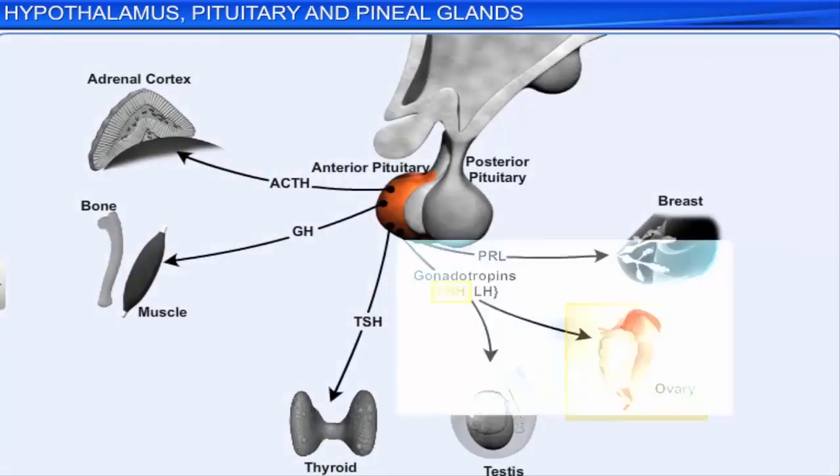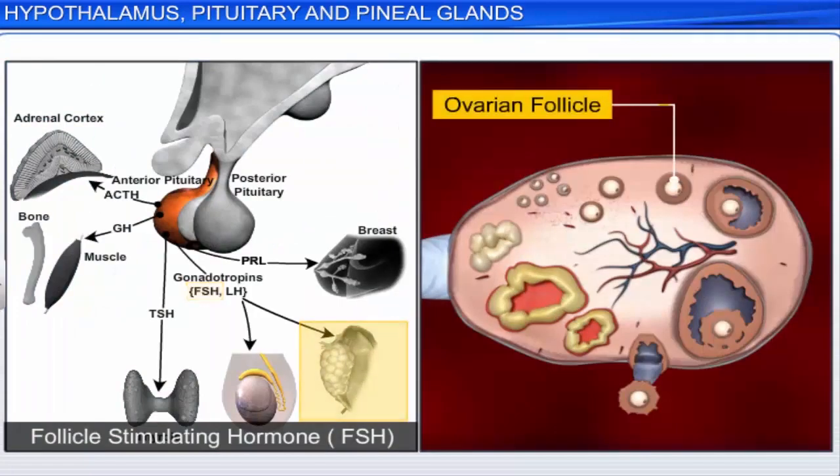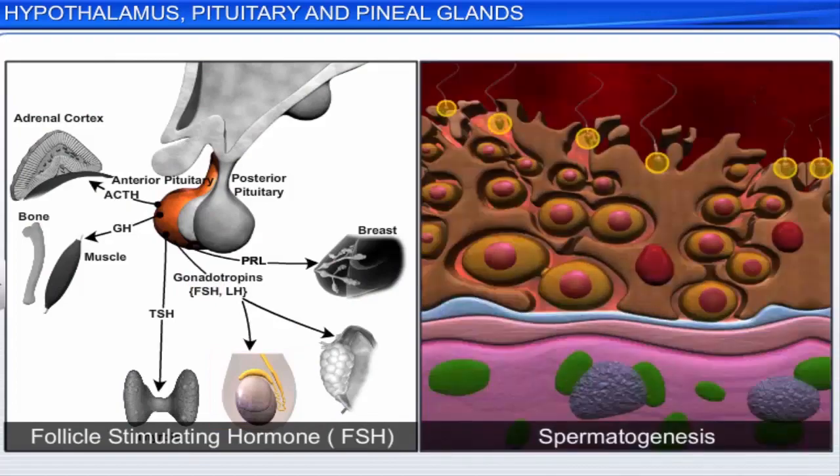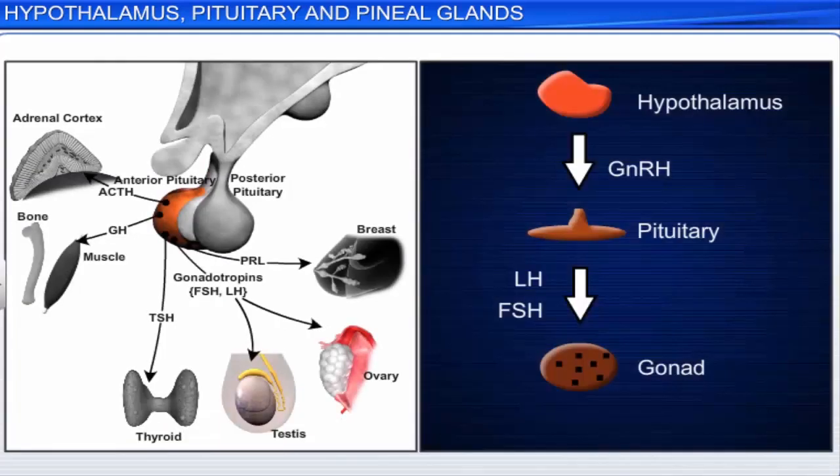FSH stimulates the development of several ovarian follicles in the ovaries. In males, FSH and androgens stimulate spermatogenesis in the seminiferous tubules of the testes. Together, FSH and LH are called gonadotrophins because their target organs are the gonads.